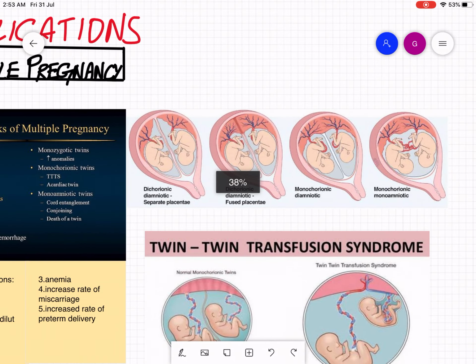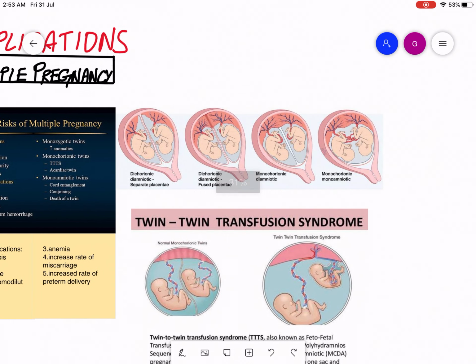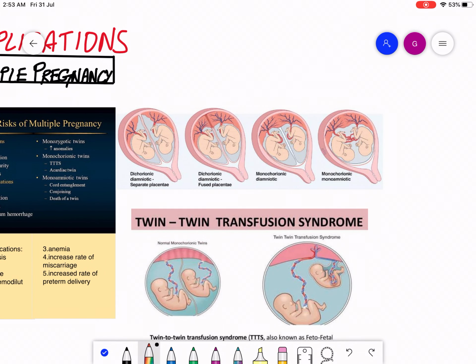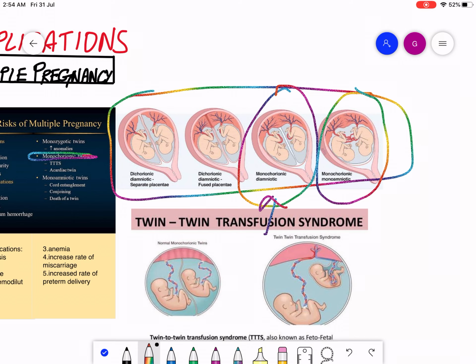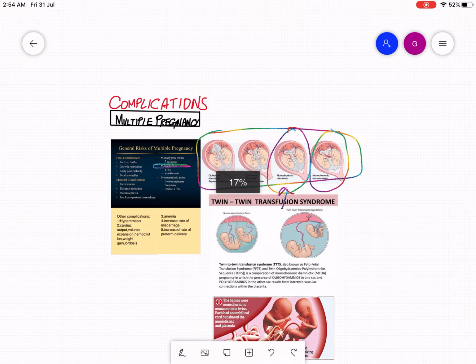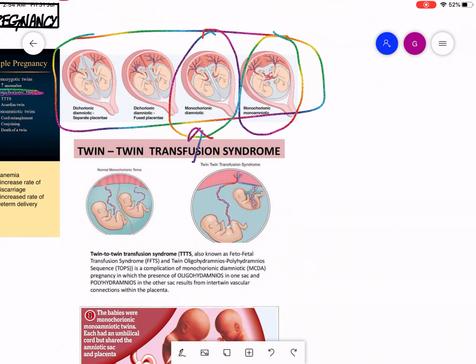At first, see the monochorionic twins, like in this diagram, like this one. Now I'm going to mark over here monochorionic. Now monochorionic are monochorionic diamniotic and monochorionic monoamniotic. So it mostly occurs in this TTTS, which is twin to twin transfusion syndrome. It mostly occurs in monochorionic diamniotic twins. So let me explain this. So what is twin to twin transfusion syndrome?